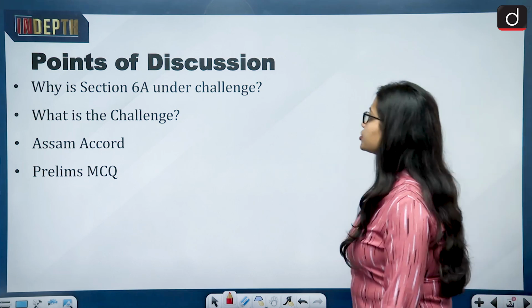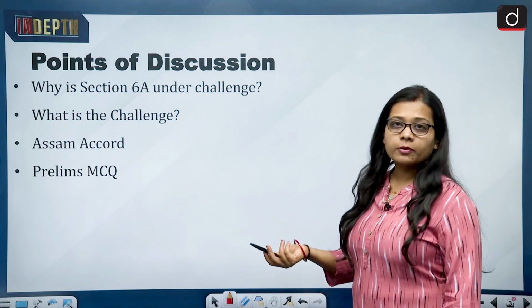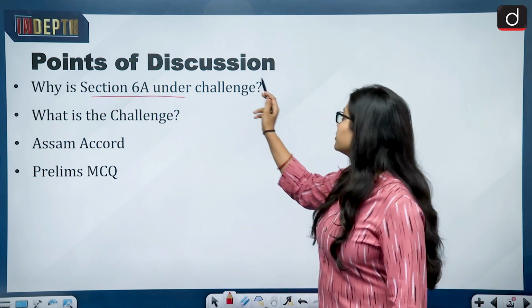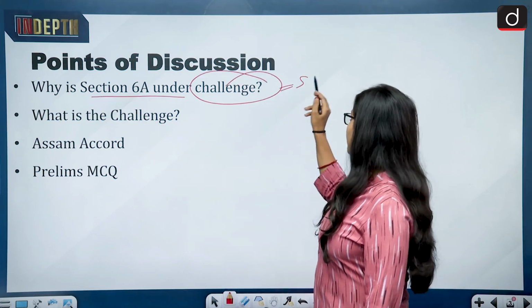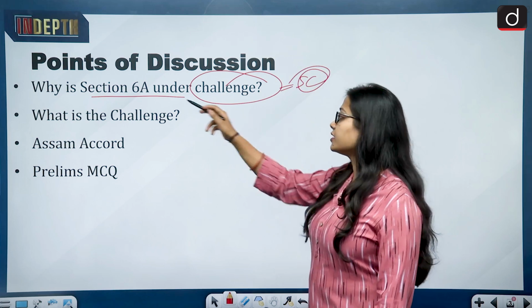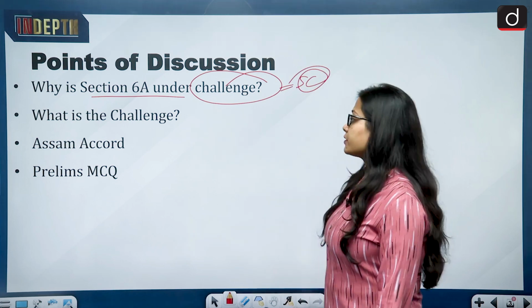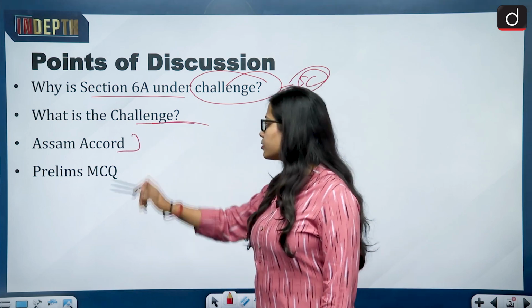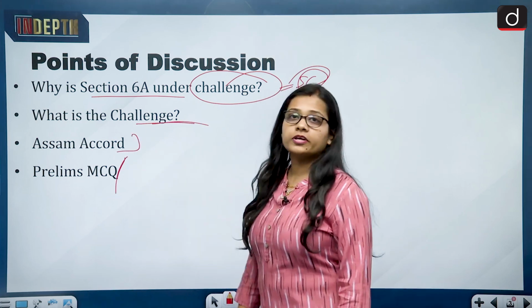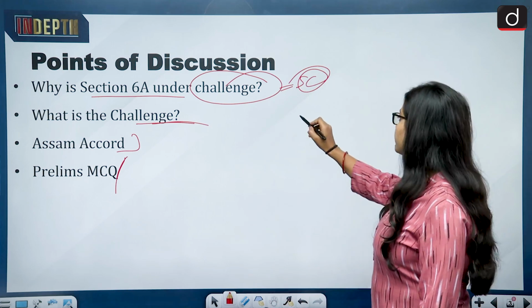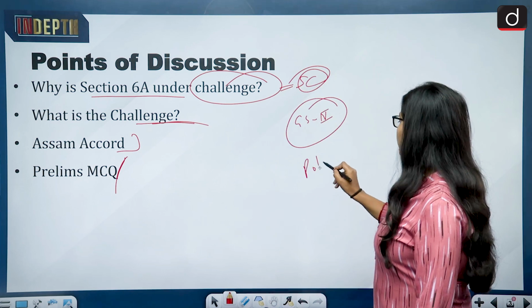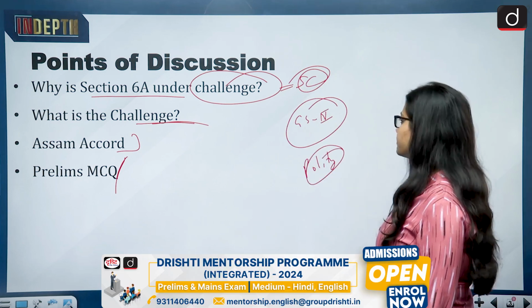So the points of discussion: first of all, we will know about the news, then why section 6A is under challenge, why the Supreme Court of India is looking at section 6A, what the challenge is, why the section is being challenged, then the Assam Accord, and in the end a prelims MCQ. The topic is relevant from General Studies Paper 2, that is the polity section.